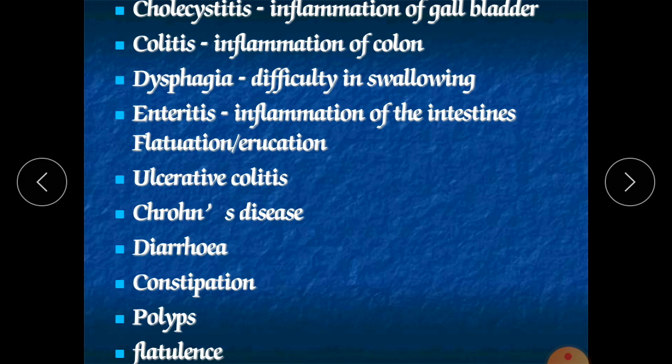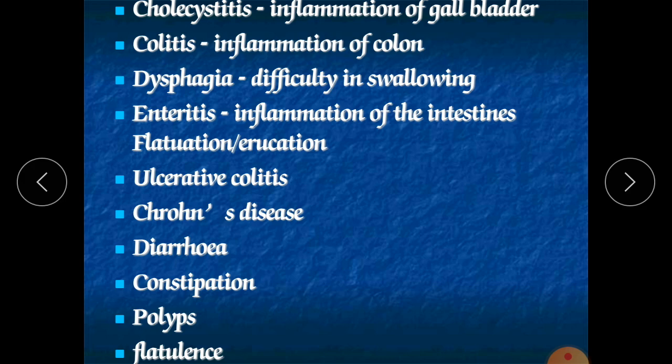Constipation: due to some food or bad habits, constipation will occur when a person does not defecate for more than 2 days. Continued constipation may lead to piles, or it may lead to ulcerative colitis. Piles is nothing but when hemorrhoids are formed, due to which bleeding may occur through the anus. So it is called piles.